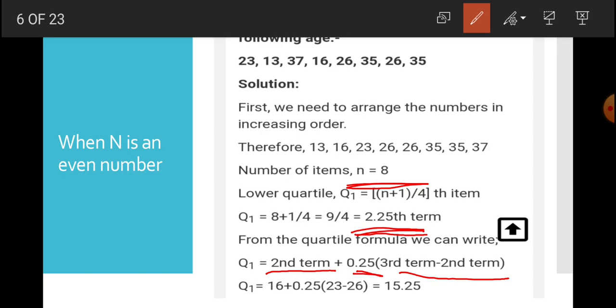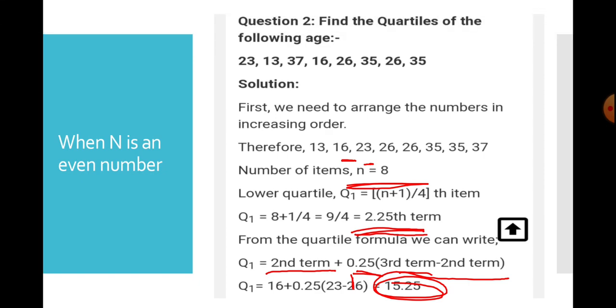In our question, what is the second term? This is 16. So 16 plus 0.25. What is the third term? This is 23. So it will be 16 plus 0.25 into (23 minus 16), and we will have 17.75 as our first quartile.